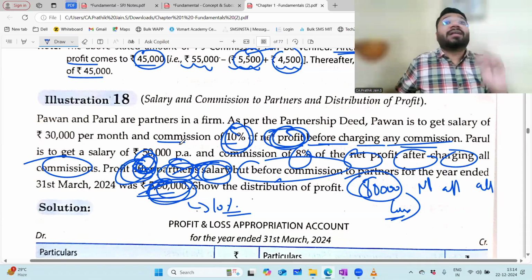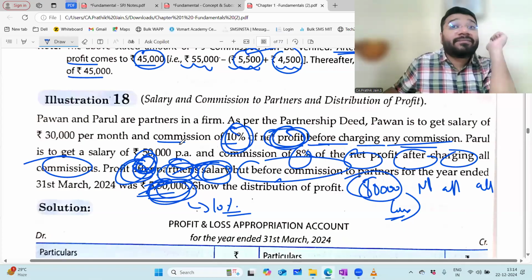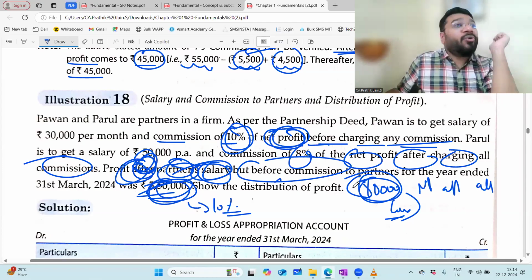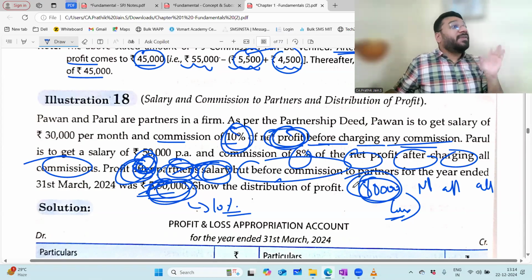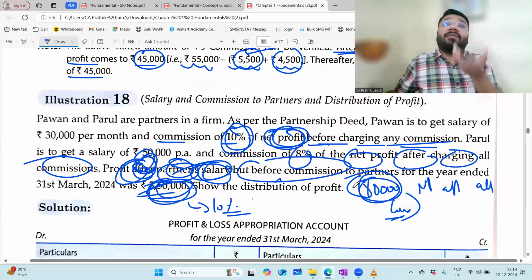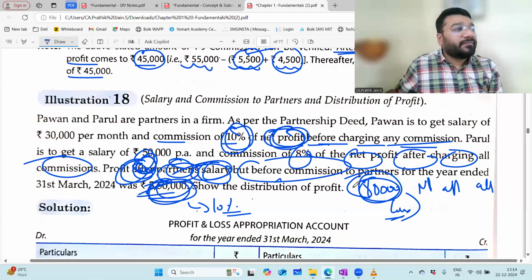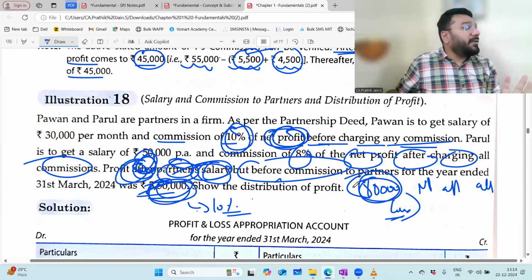So like that, 4 different answers are given. Which answer will you opt? First, 8 lakh into 8 by 100. When the amount is directly given, into 8 by 100, game over. So those who are clear with the concept, how long will it take to solve this MCQ?